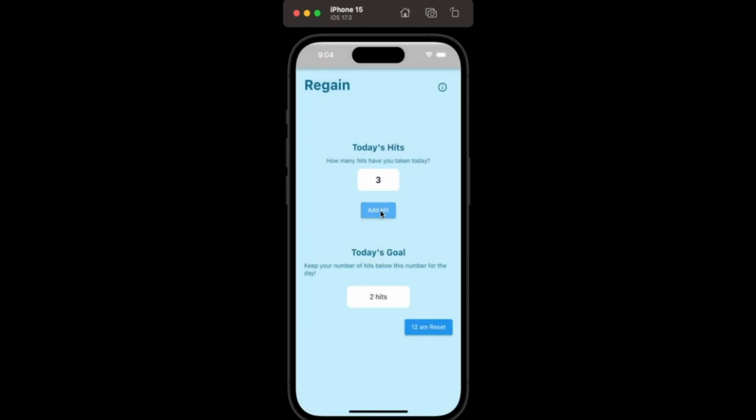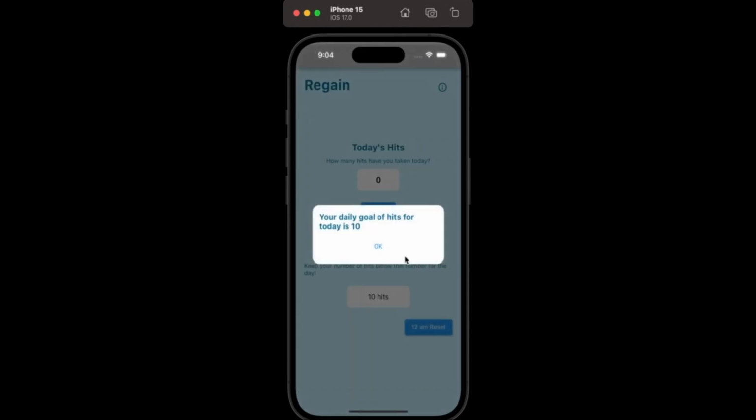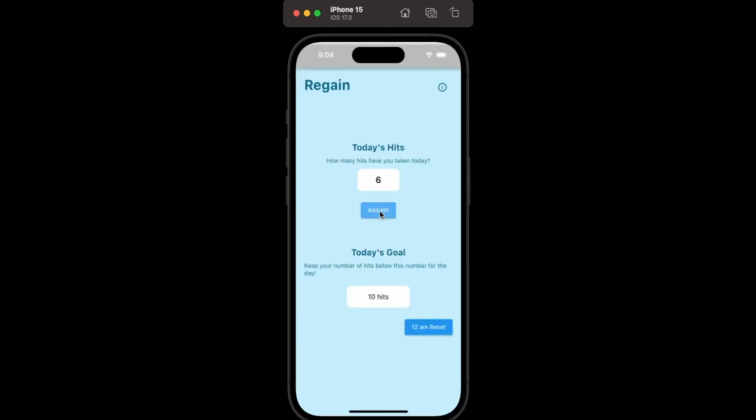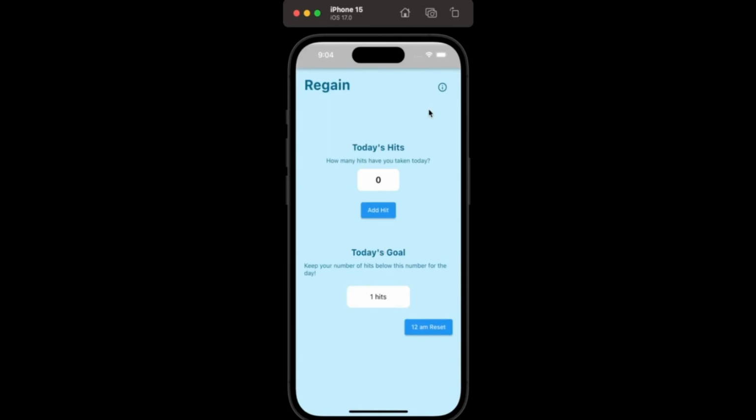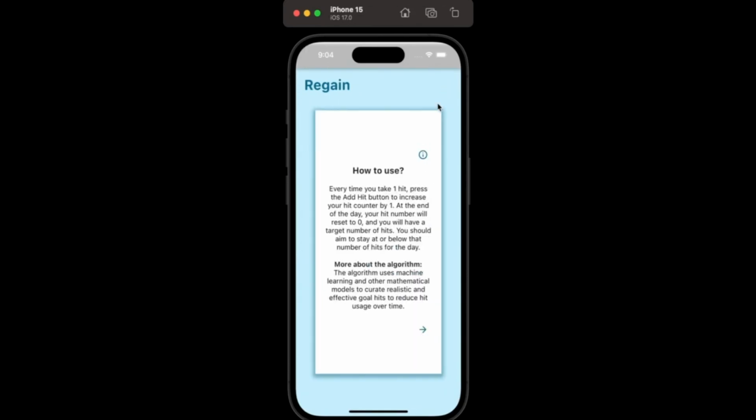So we just test out the algorithm, and as you can see, the more we increment them, the goal number of hits changes to accommodate that. If at any time the user is confused on the directions, they can go back to the informational page and reread the directions or look at the algorithm.